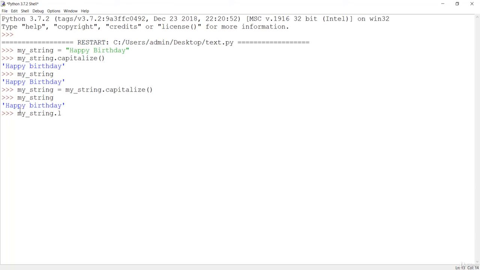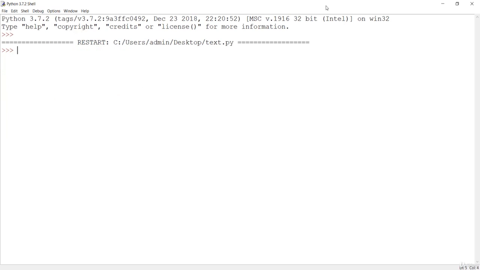The next function we can see is the lower function. If I say lower, this is going to convert all of these characters into lowercase. Next one, obviously, is upper. If we say upper, this is going to change all of the characters into uppercase. This is the way to convert to uppercase and lowercase. Let's see some other functions.